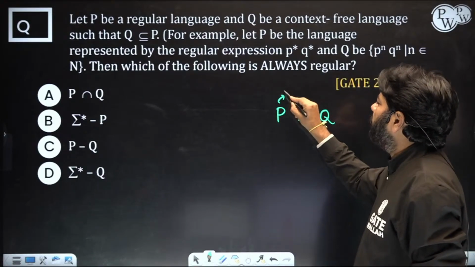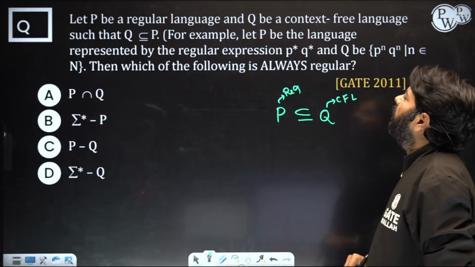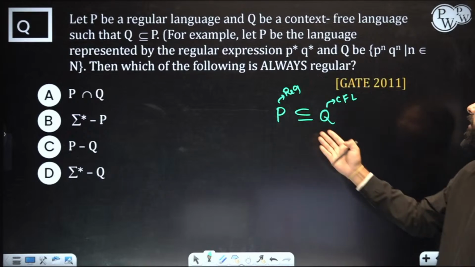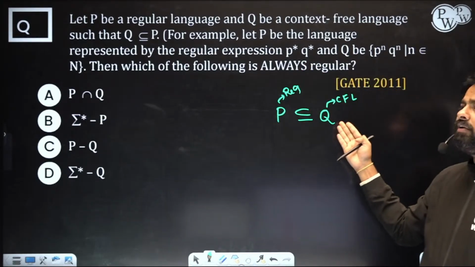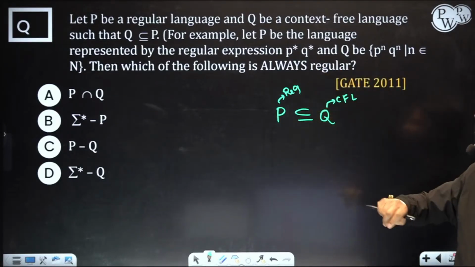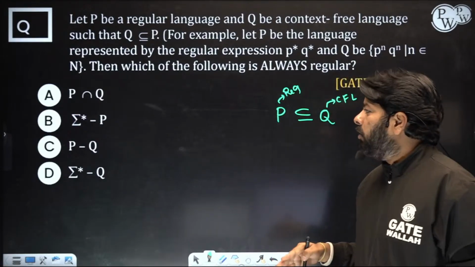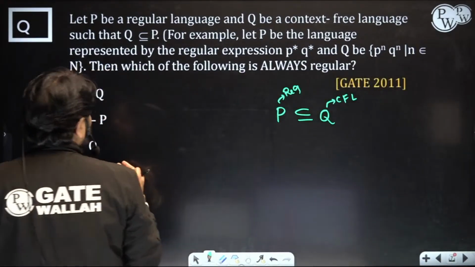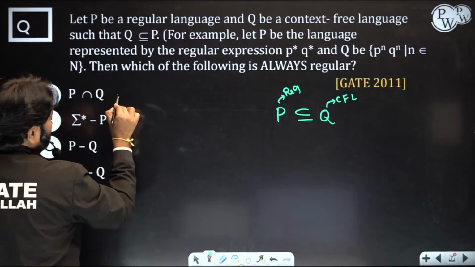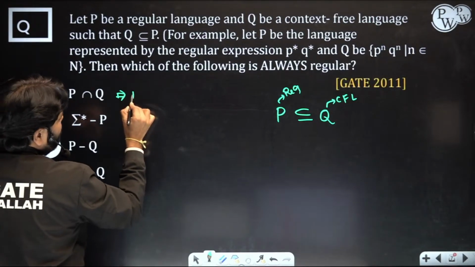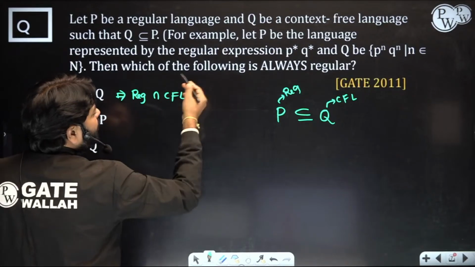So this is given regular and this is given CFL. P is given something like P star Q star, and this is non-regular but it is also CFL: P power n Q power n. One example is given. Then which of the following is always regular? Somebody should be aware, this will be studied in the next topic, context free languages. This P intersection Q means a regular intersection a context free language, so we will look at this example only.